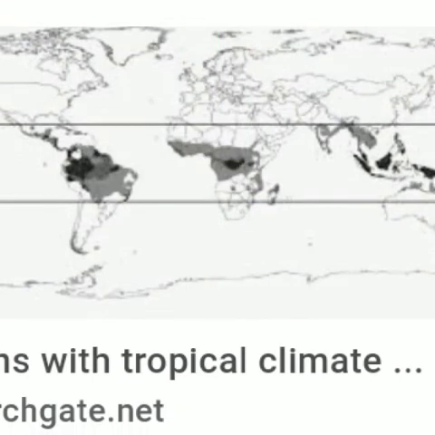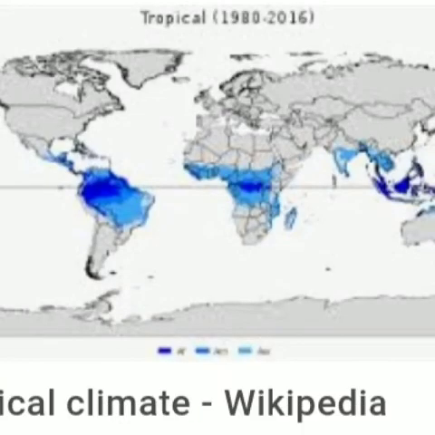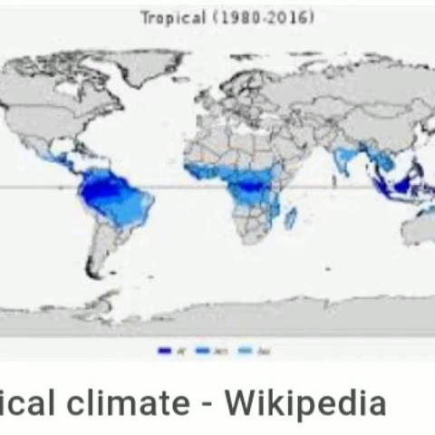Number 6, tropical climate. What does the tropical climate mean? By the tropical climate, we mean the climate found in tropical zone, extending between the Tropic of Cancer and the Tropic of Capricorn, between 23 degree 30 minutes north and 23 degree 30 minutes south.